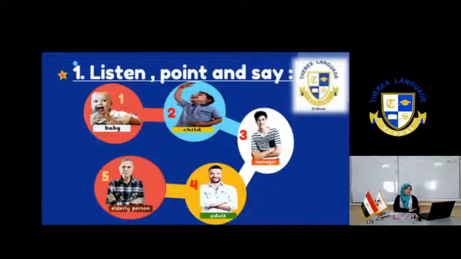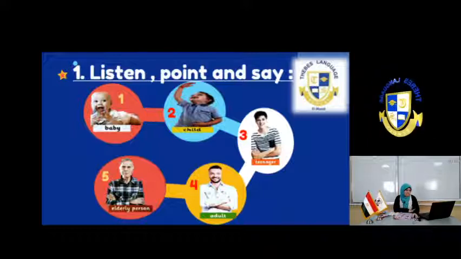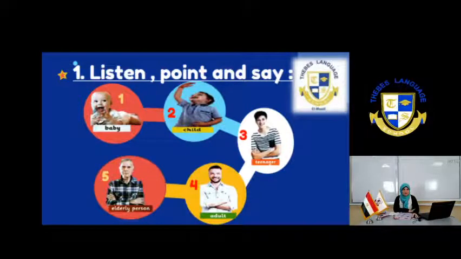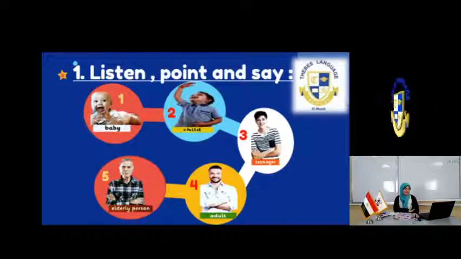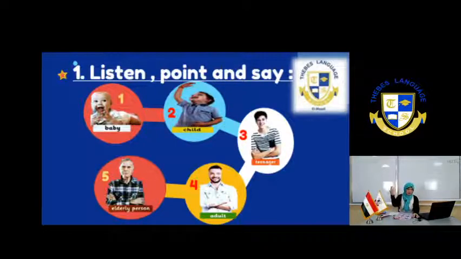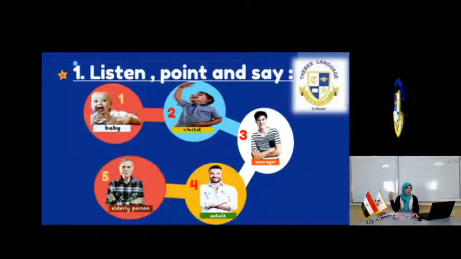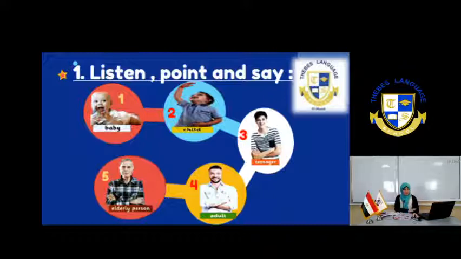Exercise number 1, listen, point, and say. Number 1, baby. We start our lives to be babies. Number 2, child. When we grow up, we turn to be children. Number 3, a teenager. Number 4, an adult. And number 5, an elderly person.